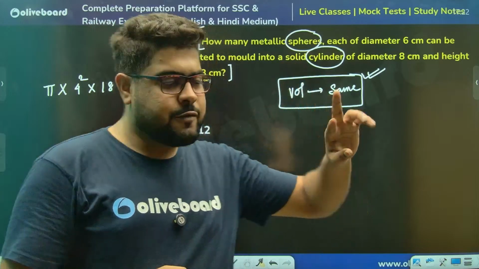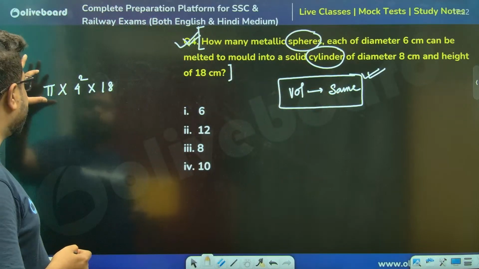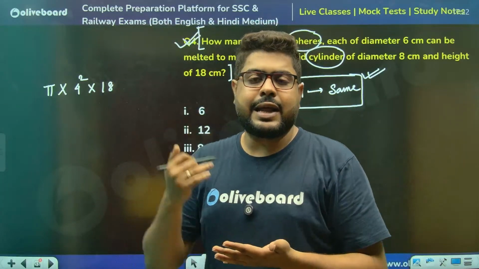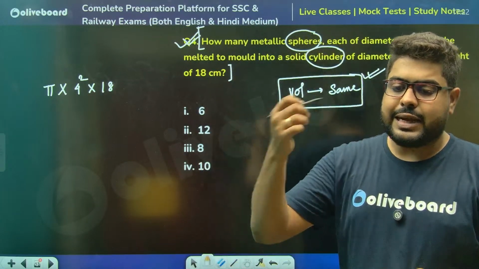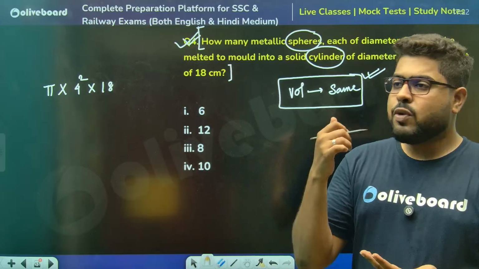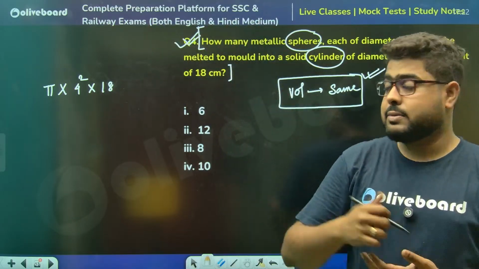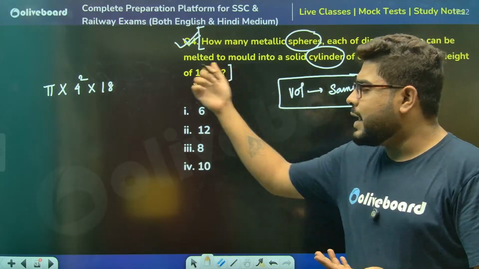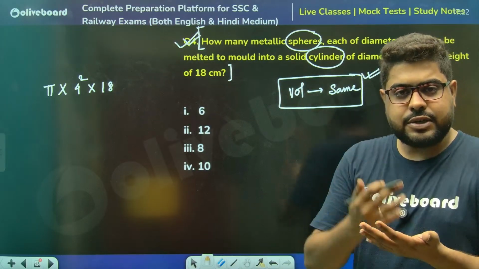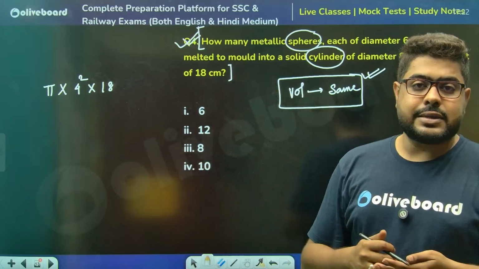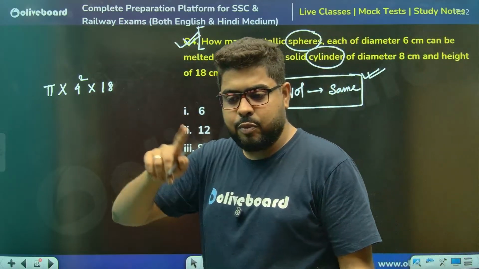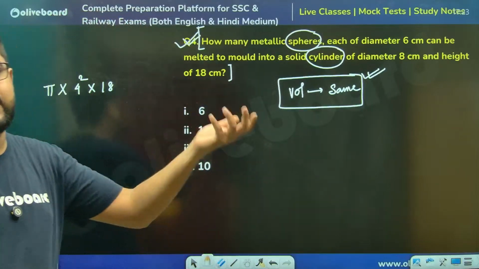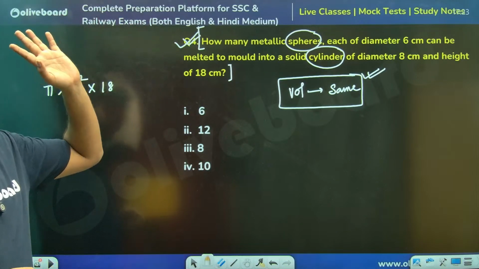So both will have pi in the formula. So you see, I have not put down the value of pi. If you have one structure that has pi, another structure that does not have pi, let's say, for example, you have a cuboid and a sphere, or a prism and a cylinder, where one structure has pi in the formula, the other doesn't, then you need to put the value. But if both have pi, or both don't have pi, in that case you put pi, because pi will cancel.